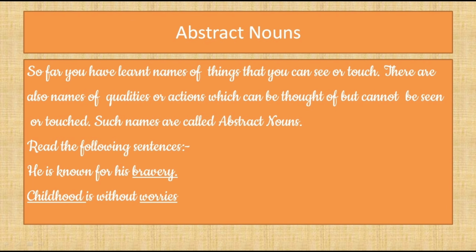So next one is abstract noun. So far we have learned the names of things that we can see or touch. There are also names of qualities and actions which can be thought of but we cannot see or touch. Such are called abstract nouns. That means we can think of them, but we cannot see or touch them. That type of nouns are called abstract nouns. In the sentence, he is known for his bravery, bravery is a noun.